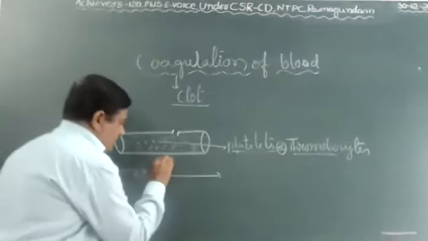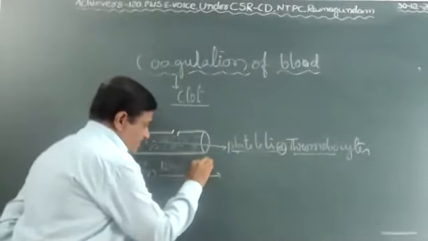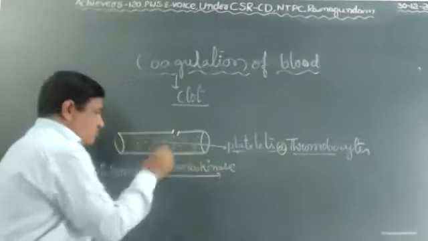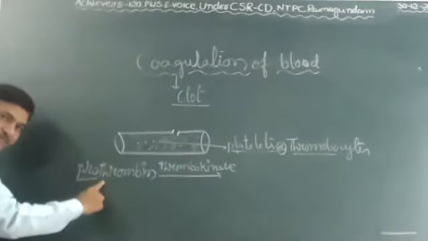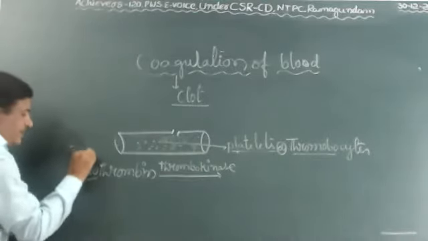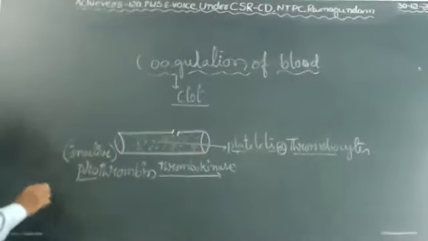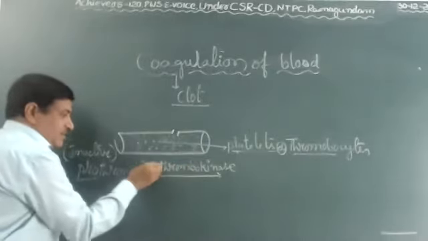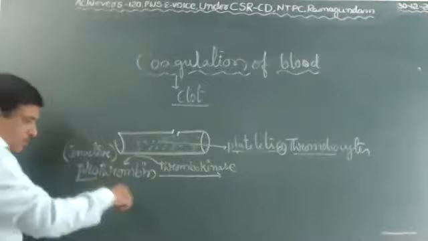Thrombokinase enzyme. This thrombokinase acts on prothrombin. Why? Because prothrombin is an inactive form, a substance present in blood. When thrombokinase is released, it acts on prothrombin.